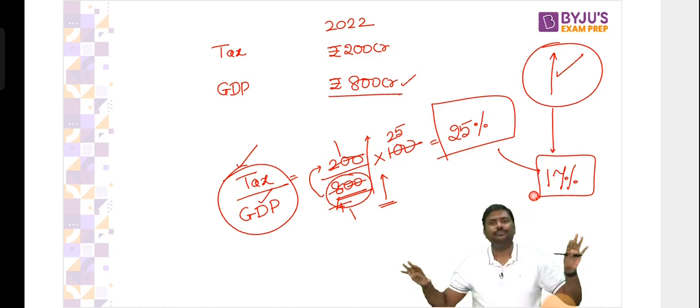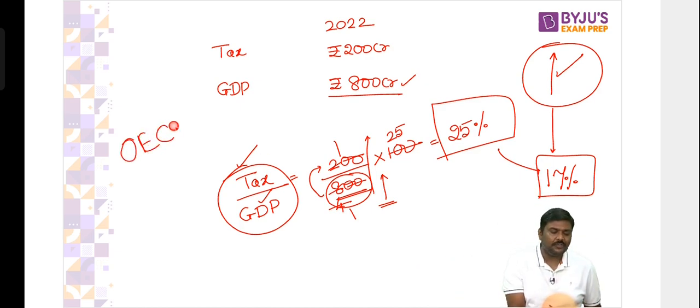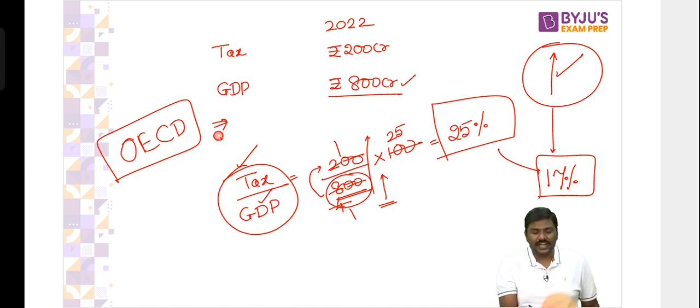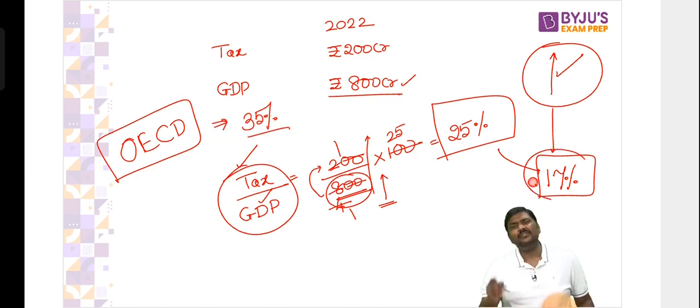Is it higher? Absolutely not. I'll tell you a reason. OECD, the Organization for Economic Cooperation and Development. I'm expanding, by the way, because you'll be asked to expand OECD. OECD countries have a tax to GDP ratio of somewhere around 35%. India has a very low tax to GDP ratio.